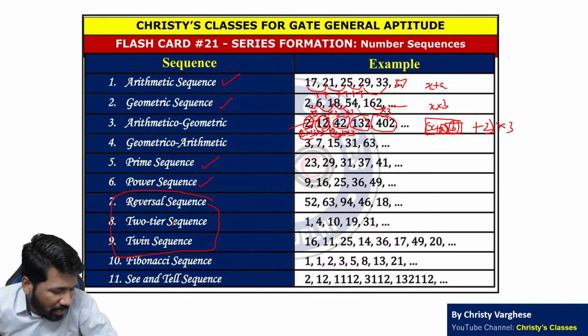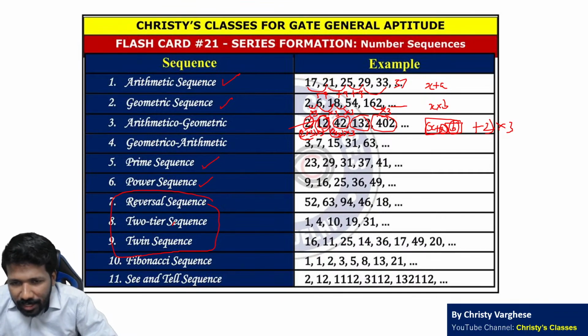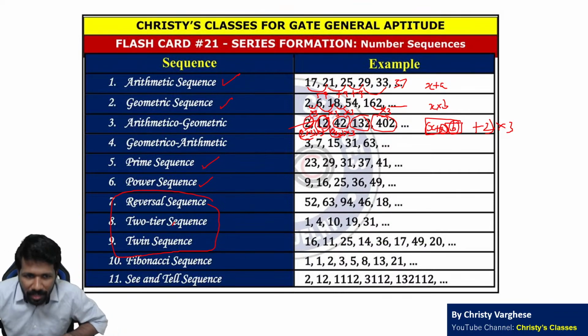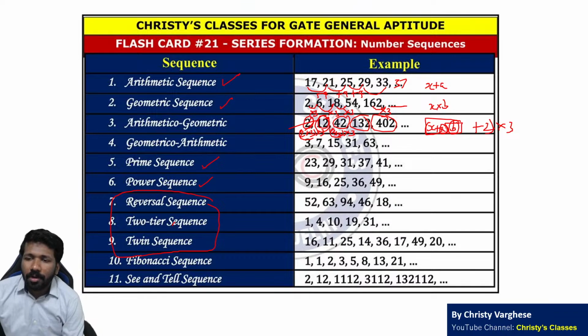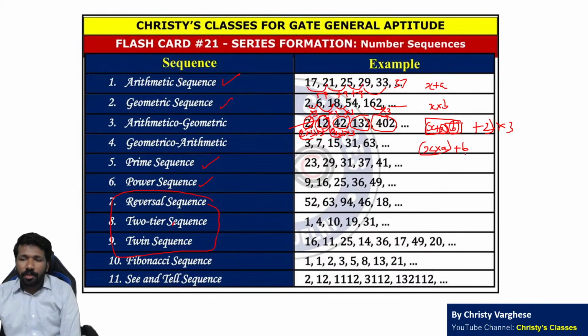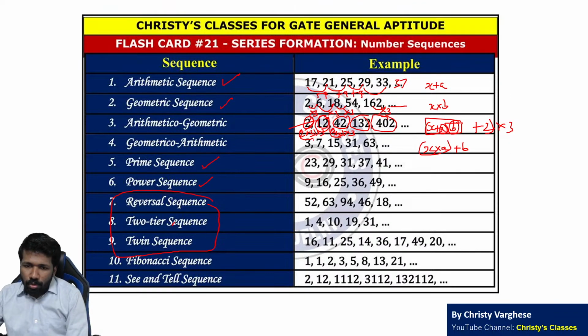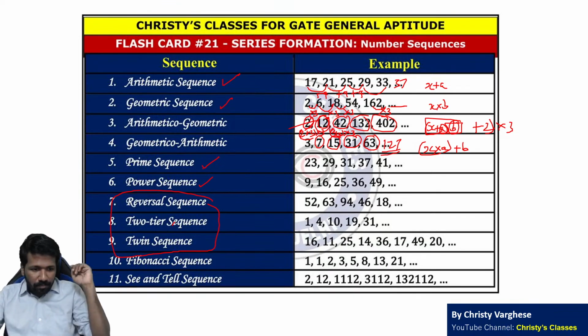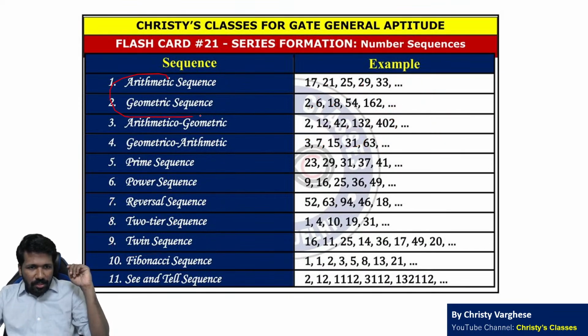Again all these things are discussed in detail in the detailed lecture in this channel, Gauge General Aptitude complete course, that you can check out. अरिथमेटिक और ज्योमेट्रिक में कॉमन नंबर ऐड करके कॉमन नंबर से मल्टीप्लाई किया, तो ज्योमेट्रिक और अरिथमेटिक में कॉमन नंबर से फर्स्ट मल्टीप्लाई करने के बाद कॉमन नंबर से ऐड कर रहा है. Like 3 into 2 plus 1 7, 7 into 2 plus 1 15, 15 into 2 plus 1 31, 31 into 2 62 plus 1 63. So 63 into 2 126 plus 1 127 will be the next term. That means these are variations of these two sequences.